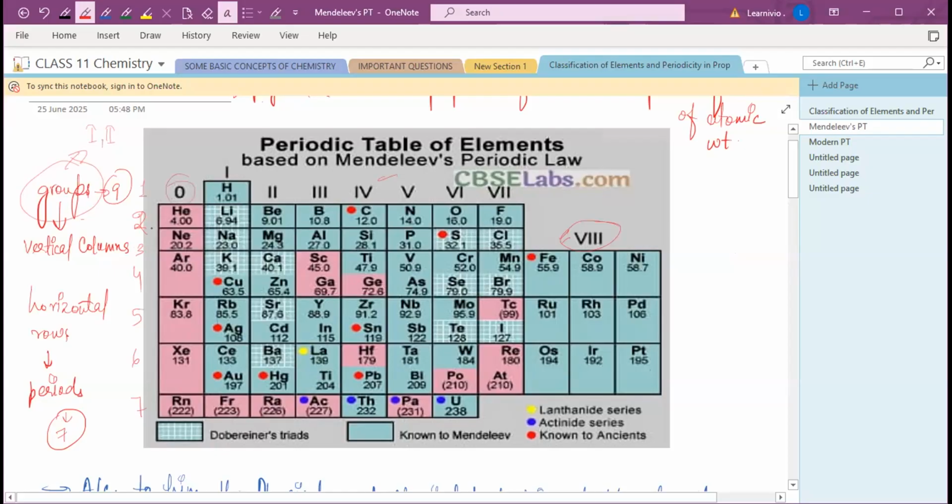See, the zero group consists of noble gases, because noble gas has zero valency. That's why he put it in the zero group. So due to the zero valency, he made another group for the inert gases, the noble gases. That's why he put all the noble gases in the zero group.